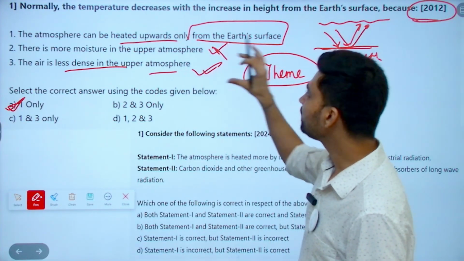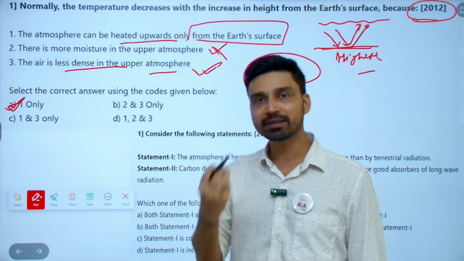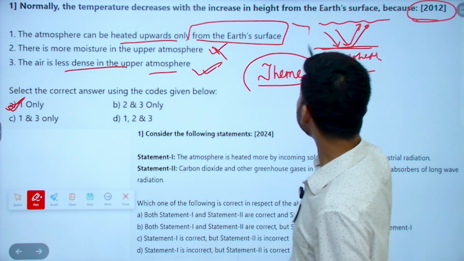Now, when you are solving this question, do not just try to find the correct answer. When you are analyzing this, when you are practicing PYQs, try to understand the concept as well.